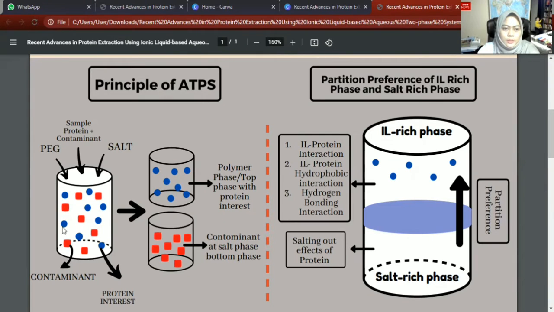So here is the principle of ATPS, where the goal is to separate the protein of interest from each carrier. ATPS is formed by adding two uncompetitive water-soluble polymers such as polyethylene glycol (PEG) or salt into water, and these will form two immiscible aqueous phases. Then soluble material like protein is added to the system and leads to distribution between the two phases, which results from the interaction with the surrounding phases such as hydrophobic and ionic interaction.